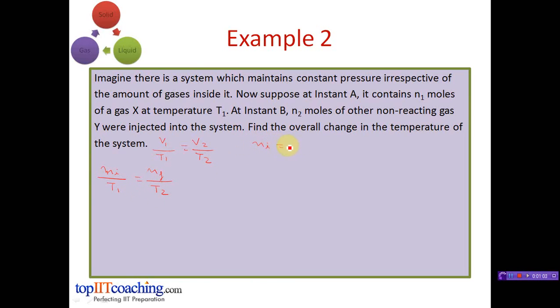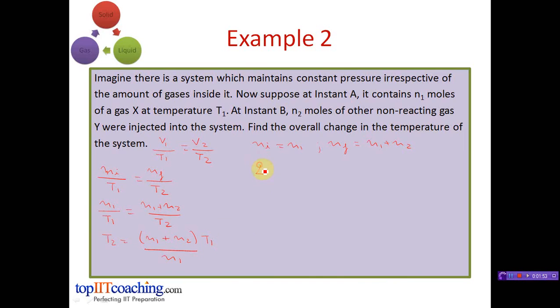Now N initial is equal to N1 and N final is equal to N1 plus N2. So this equation becomes N1 divided by T1 is equal to N1 plus N2 divided by T2. On rearranging this equation, we can write T2 is equal to N1 plus N2 divided by N1 into T1.